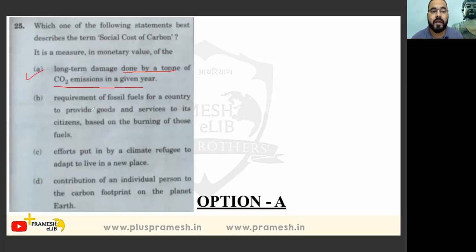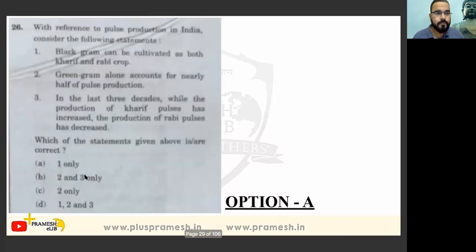Requirement of fossil fuel for a country to provide goods and services to its citizens by burning those fuels, incorrect. Effort put in by a climate refugee to adapt to live in a new place, this one is also an incorrect option. Contribution of an individual person to the carbon footprint, this one is also incorrect. This one is quite comprehensible. It is a moderate kind of question we can put in this category. Let's move to the other one.